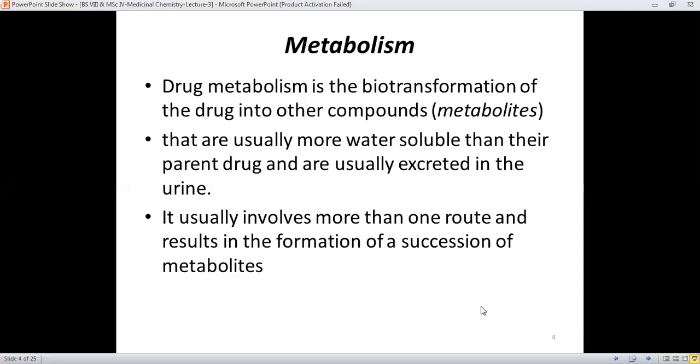And these metabolites are usually more water soluble than their parent drug molecule. As we have already gone through, the water solubility of the drug and its metabolite play an important role in its absorption, its distribution, and its metabolism, and certainly after metabolism in its excretion as well.